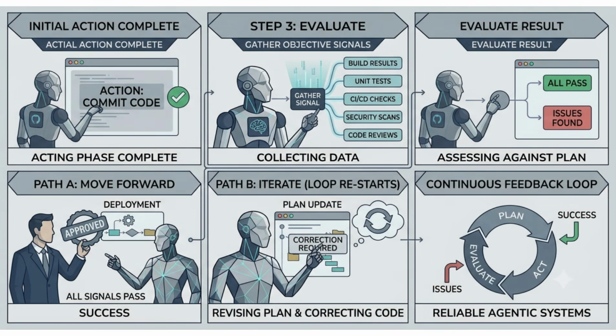Step 3: Evaluate. After acting, the agent evaluates the results. Evaluation uses objective signals such as build results, unit tests, CI/CD checks, security scans, code reviews, and approval workflows. If everything passes, the work can move forward. If issues remain, the cycle starts again. The agent updates the plan, makes corrections, and re-evaluates the outcome. This continuous loop is what makes agentic systems reliable.